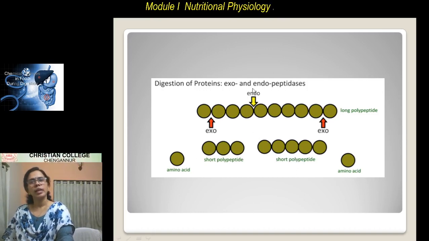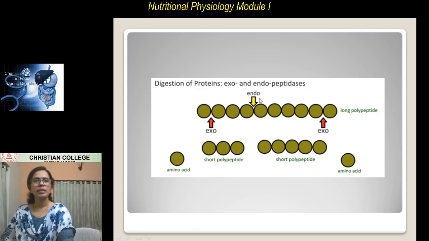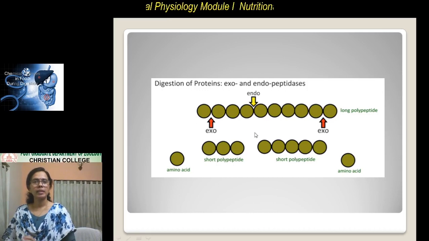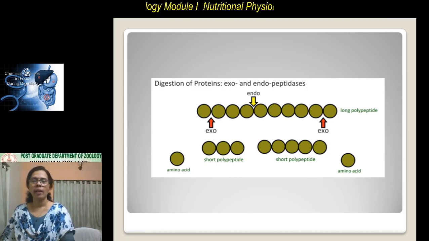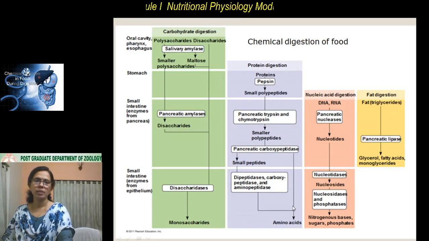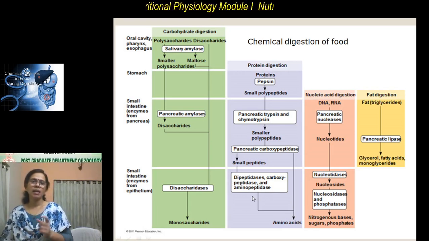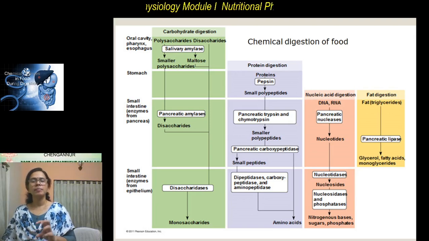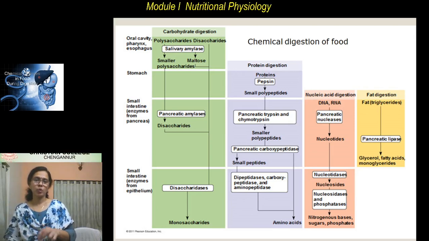Pepsin, trypsin and chymotrypsin are all endopeptidases. They break down the polypeptides into short peptides. Whereas the peptidases present in the intestinal juice, like dipeptidases, carboxypeptidases and aminopeptidases, are exopeptidases.